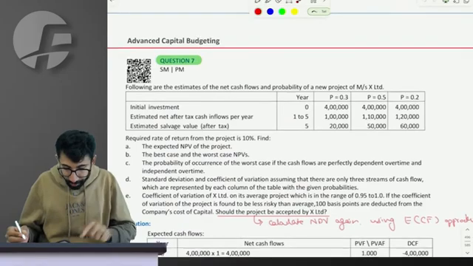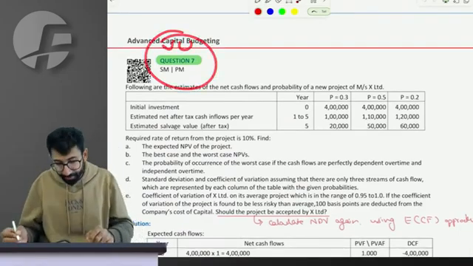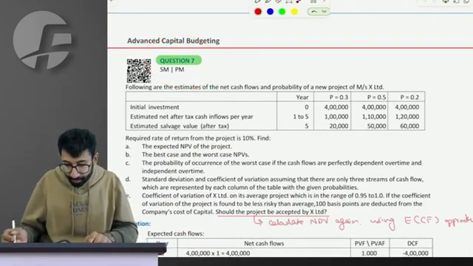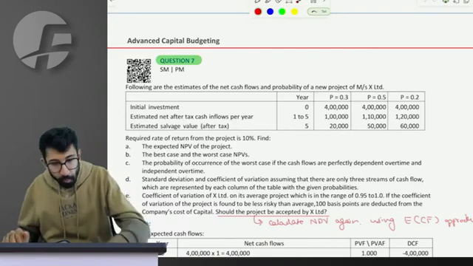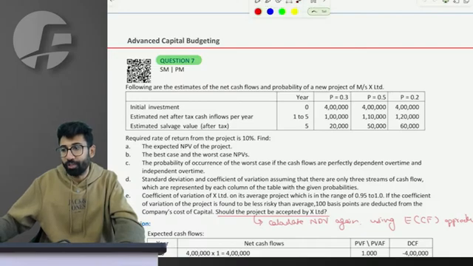So let's solve question number 7. Really a great question, a comprehensive question that we're gonna solve. Come on, just give me a second, let me have water, then we all continue. Give me a minute.